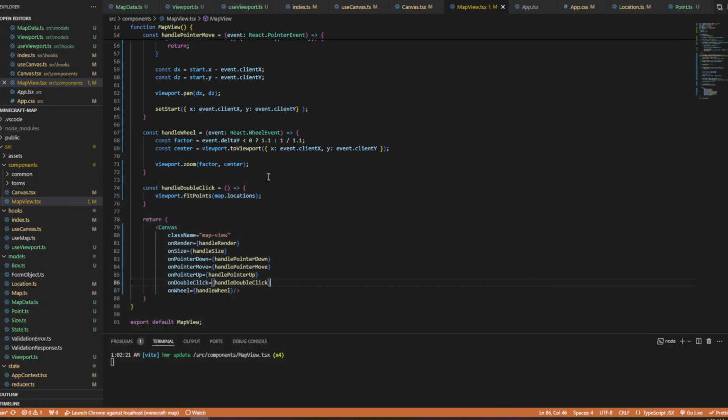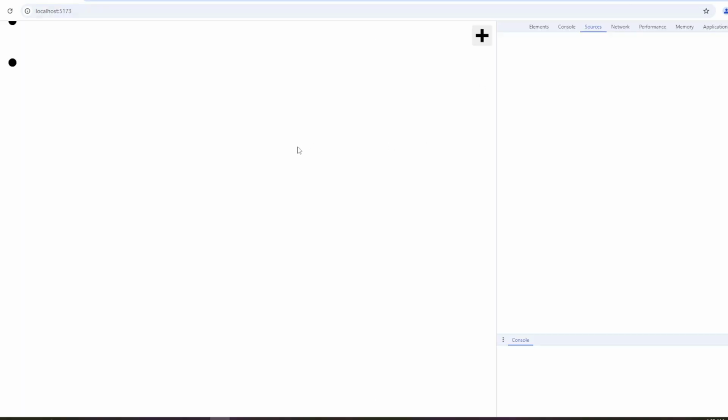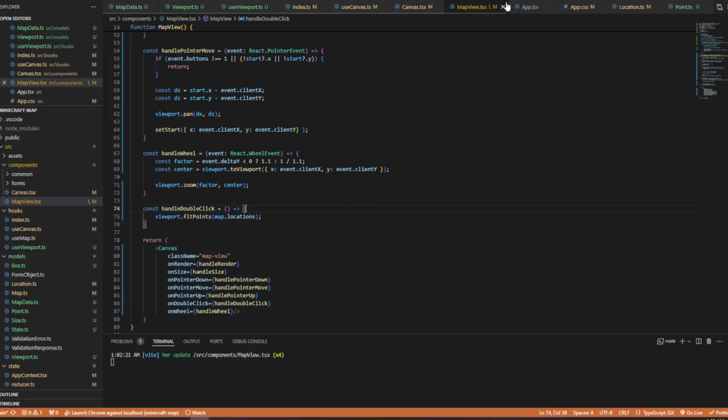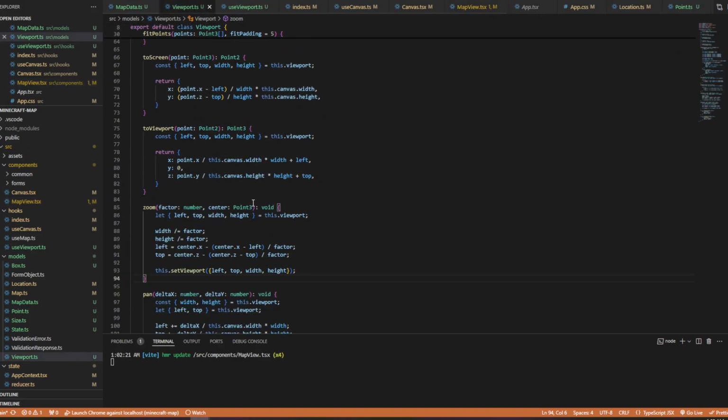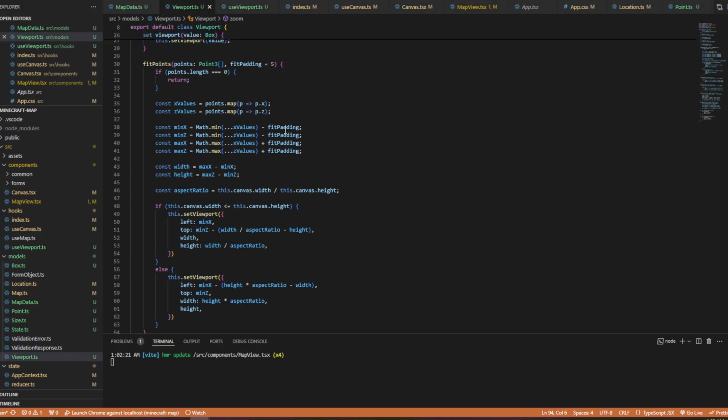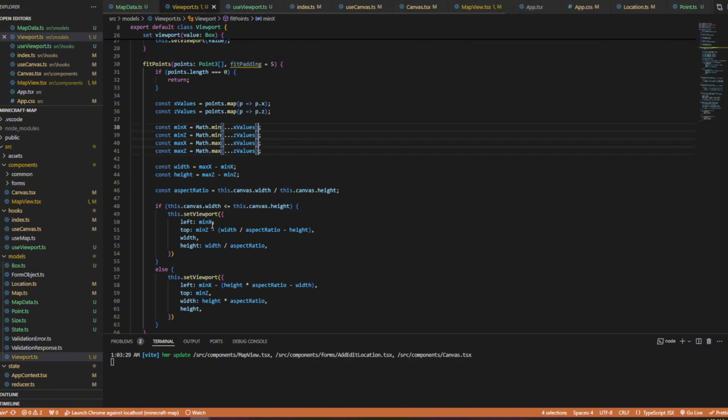It's pushing it off to the side. Interesting. What happens if I do this and do that? No, it's square. It's just off to the side. What is that doing that? Let's see. Viewport and fitPoints. Well, one thing it's doing, I guess, that is okay, is it's adding the fit padding into this calculation here.